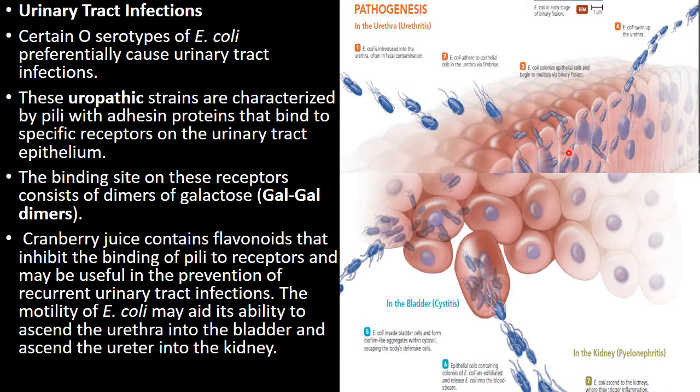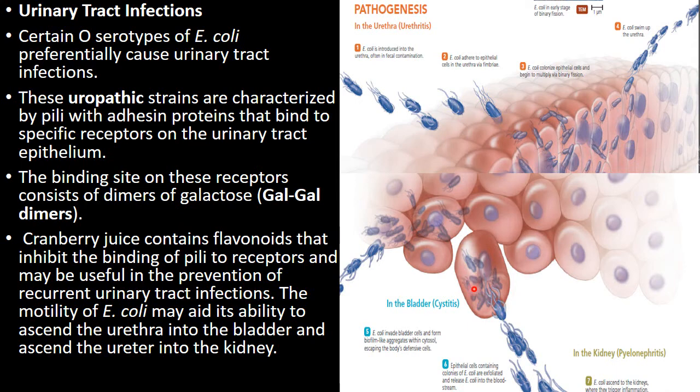They produce a large number of E. coli. The E. coli swim up the urethra and go to the bladder. The infection of the bladder is called cystitis. E. coli invade the bladder and form biofilm. Biofilm aggregates within the cytosol, escaping the body's defensive system.